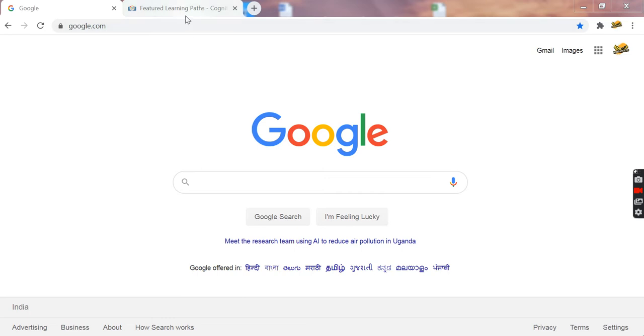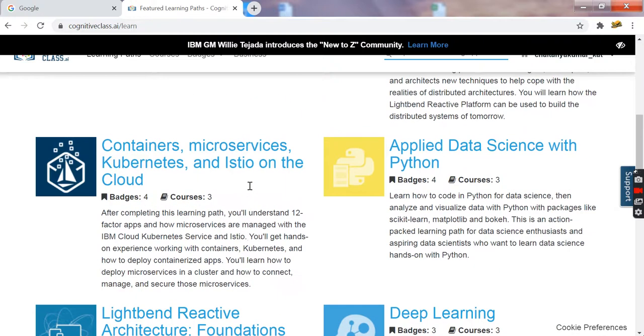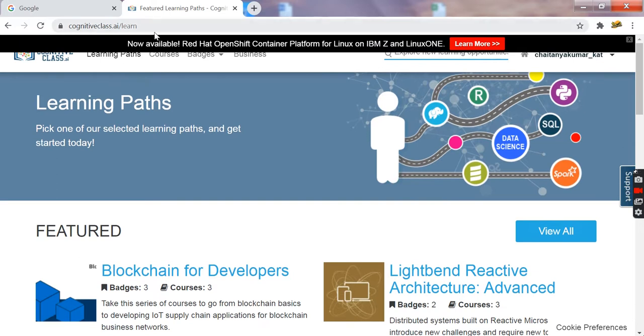IBM is providing the courses for free, so you can complete the course successfully and avail the certificate for free, which will be provided by IBM itself. So let's get started. The platform is cognitiveclass.ai.